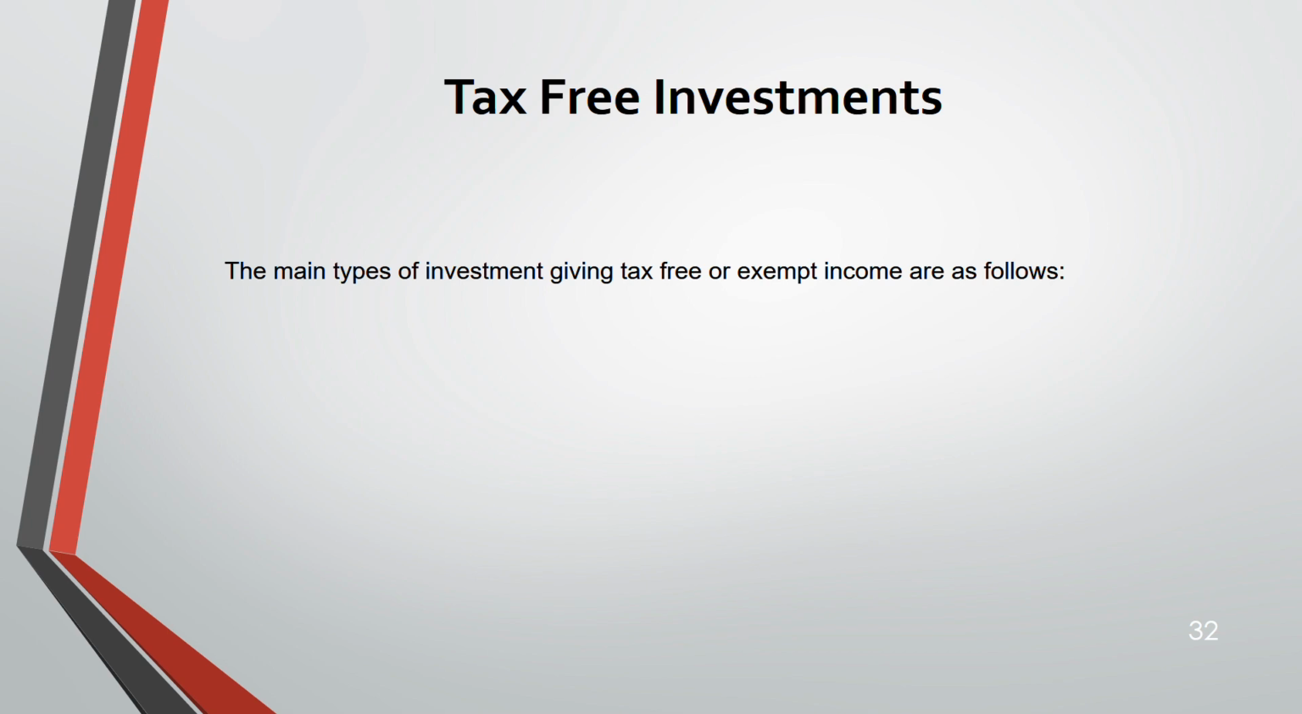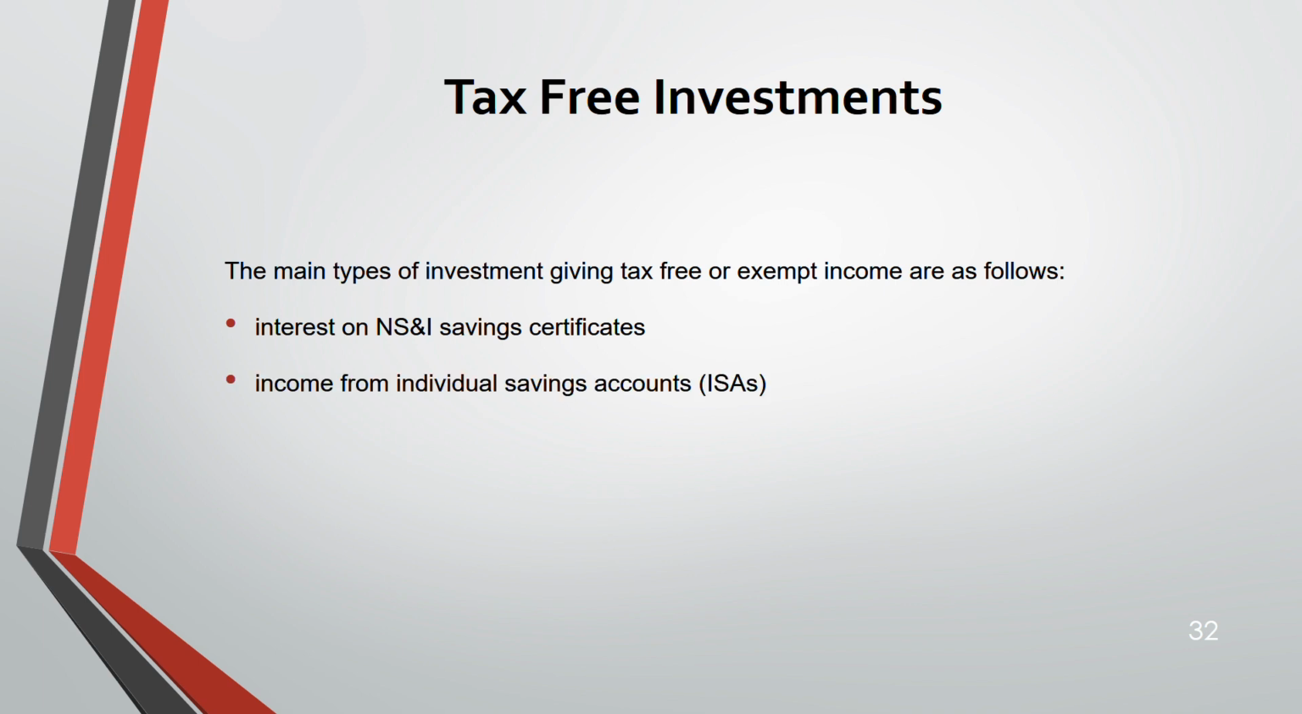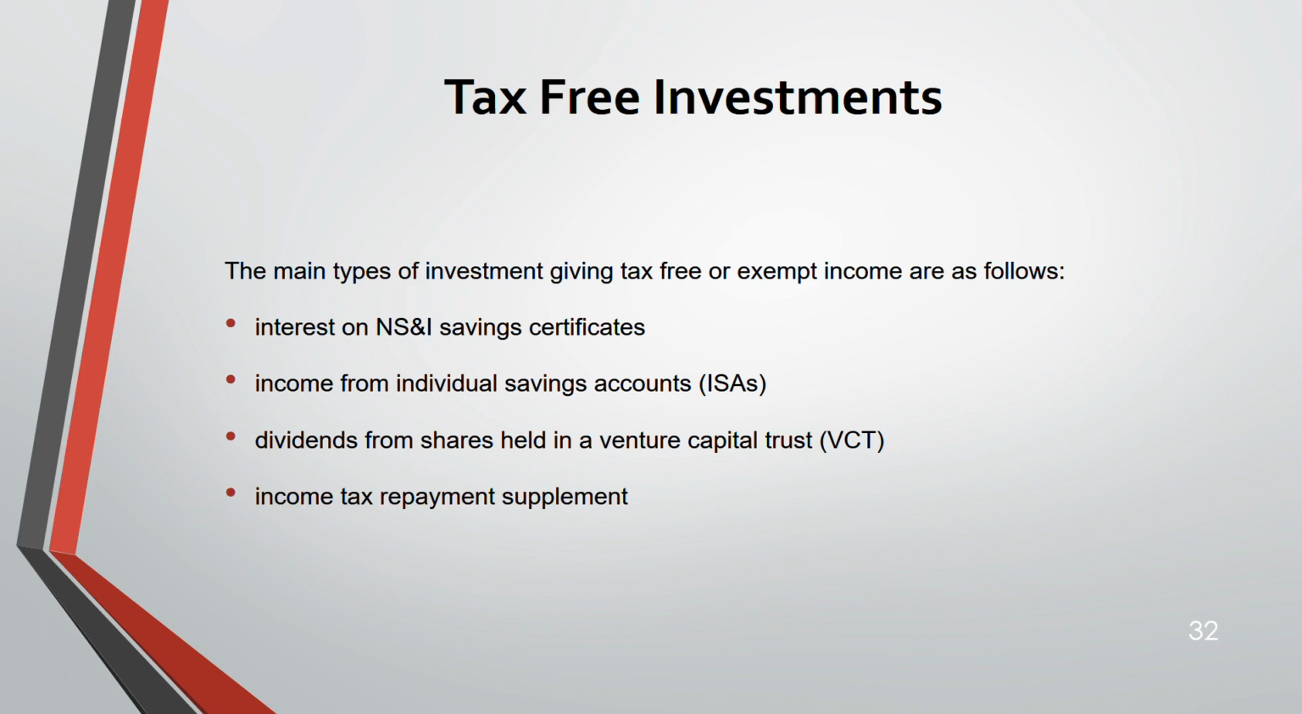So now we are moving from REITs to tax-free investments. Tax-free investment means either the tax is free or the income is exempt. These are the following four types: interest on an NS&I savings certificate, income from an individual savings account, dividends from a venture capital trust, and income tax repayment supplement. That means any income tax repayment that you are getting is free from tax, exempt from tax. Premium bonds, national lottery and betting winnings are also exempt income.